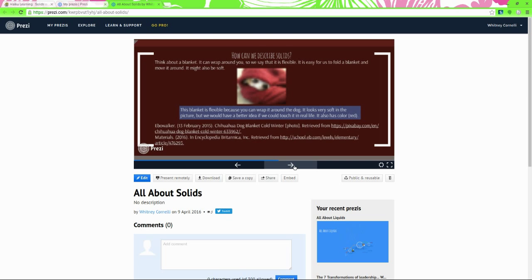How can we describe solids? Think about a blanket. It can wrap around you, so we say that it is flexible. It is easy for us to fold a blanket and move it around. It might also be soft.